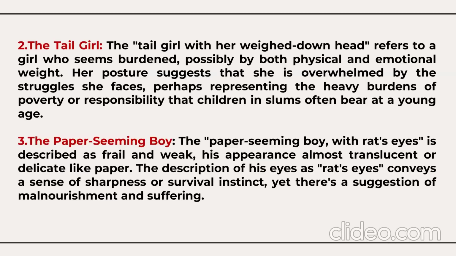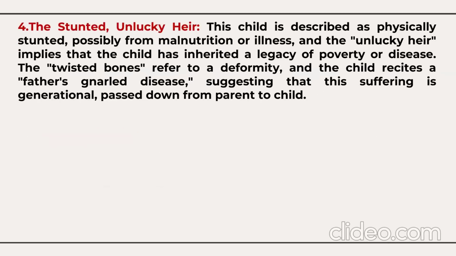Fourth child, we find here the stunted, unlucky heir. This child is described as physically stunted, possibly from malnutrition or illness, and the unlucky heir implies that the child has inherited a legacy of poverty or disease.